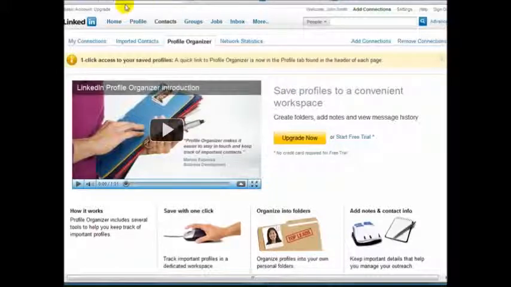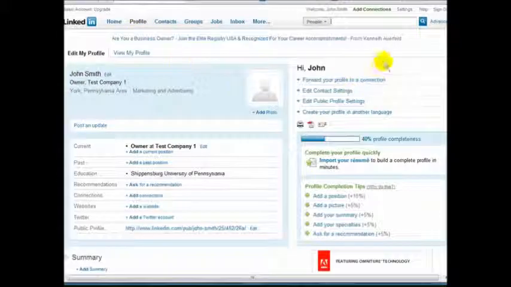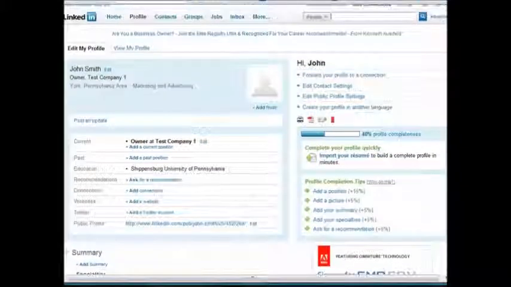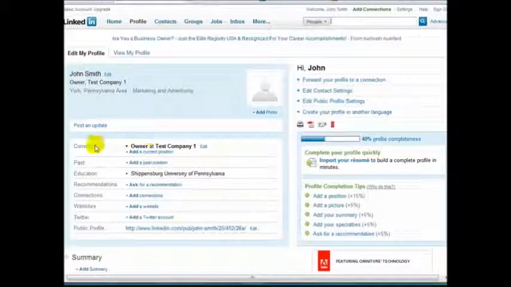We're going to take a look bit by bit, but let's go ahead and start with editing the profile, because right now your profile is pretty sparse. So you can see here that there's room here to put where you're currently working and also where you've worked in the past. And keep in mind that when you do that, I want to encourage you to keep it to relevant information based on what you're looking to do.